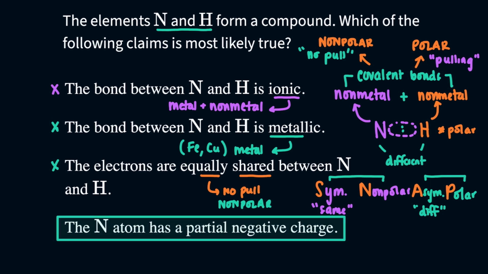That the nitrogen has the partial negative charge. Once again, if you see the word partial, that is for covalent bonds. And that checks out, right? Because we did say that nonmetal and nonmetal are covalent bonds. You have to have partial charges. Now just know that across the nitrogen and the hydrogen, someone has a small tug, right? A small pull, and the other one doesn't really get it. But this comes from the property of electronegativity.